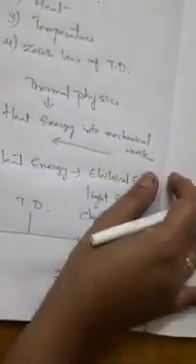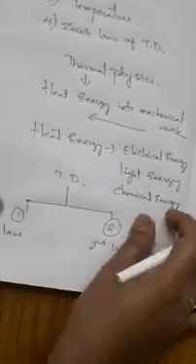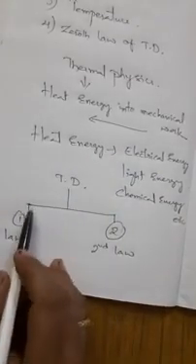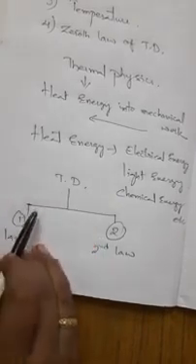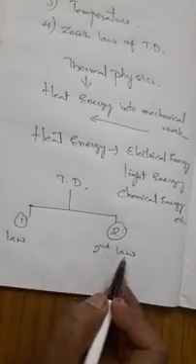Here thermodynamics is nothing but a branch of thermal physics which deals with the transformation of heat energy into mechanical work and mechanical work into heat energy, and not only this, heat energy into some other forms of energy, like electrical energy, light energy, chemical energy. And mainly this thermodynamics is divided into two parts. The first part is related to the first law of thermodynamics, and the second part is related to the second law of thermodynamics. Now I am going to talk about what is heat.